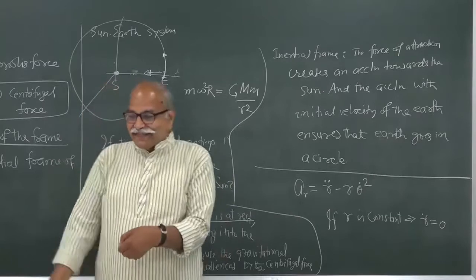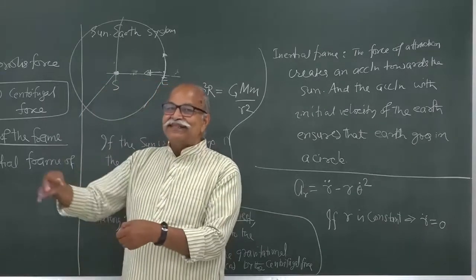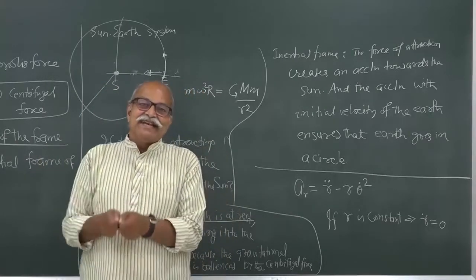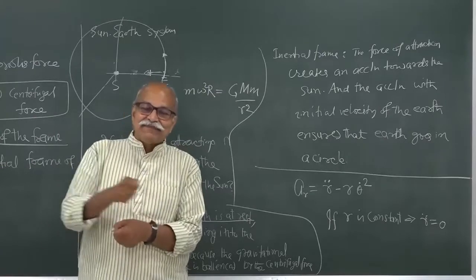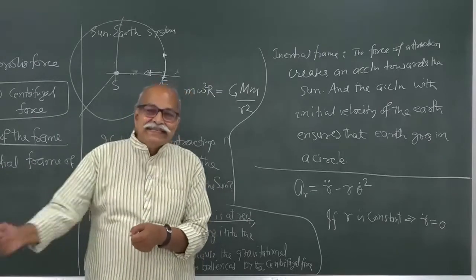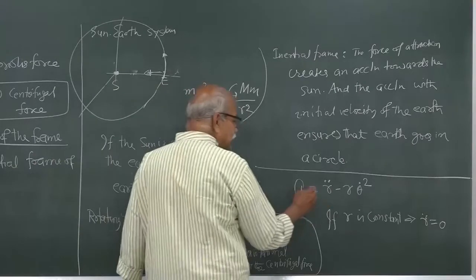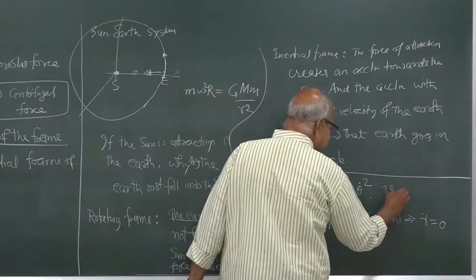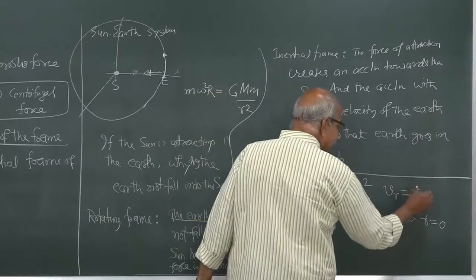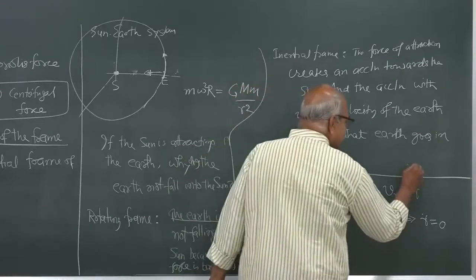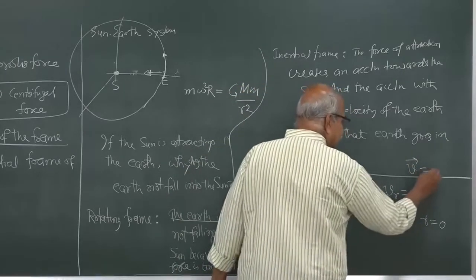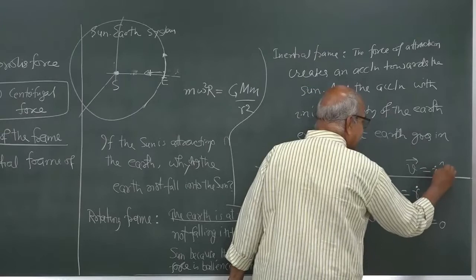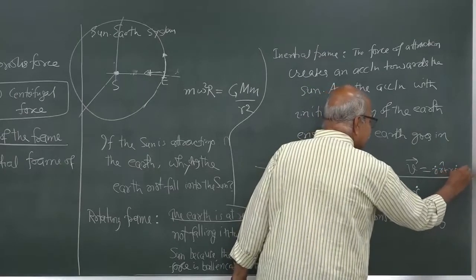If the radial distance from the origin is not changing, the radial velocity is 0. You remember, the radial velocity is just r dot, because the velocity vector was r dot r cap plus r theta dot theta cap.